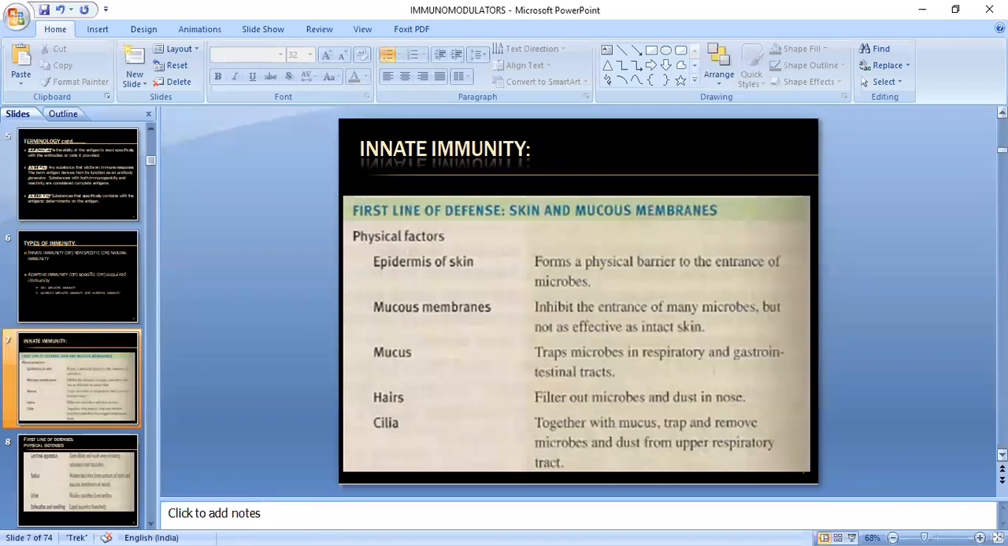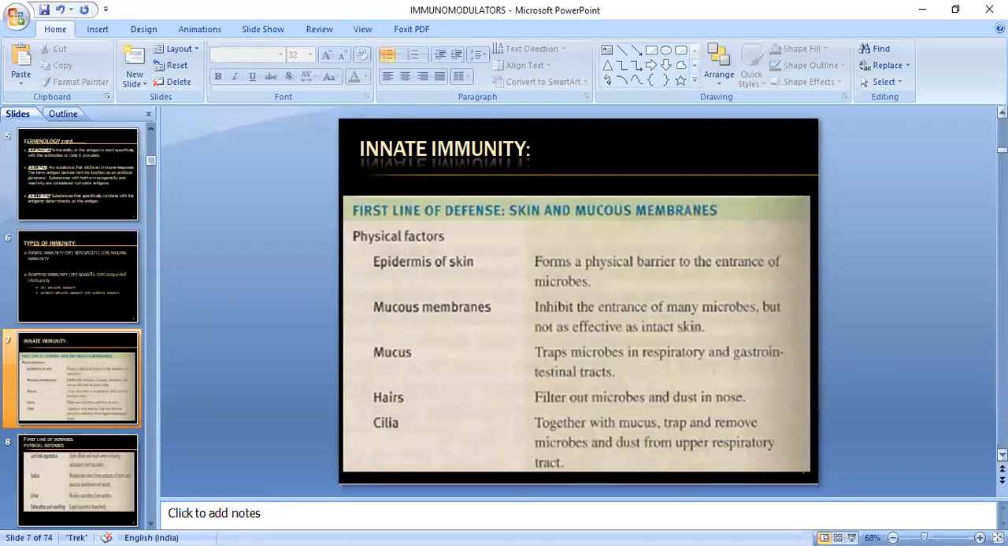So the epidermis of skin will form a physical barrier to the entrance of microbes. So they will not allow microbes to enter. And then the mucous membrane will inhibit the entrance of many microbes, but not as effectively as the intact skin.